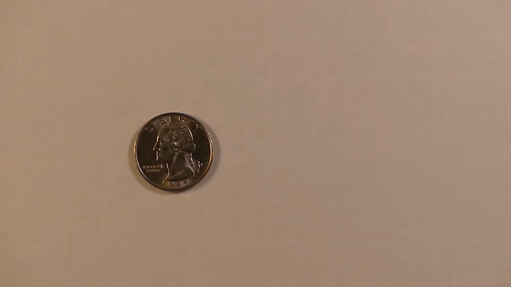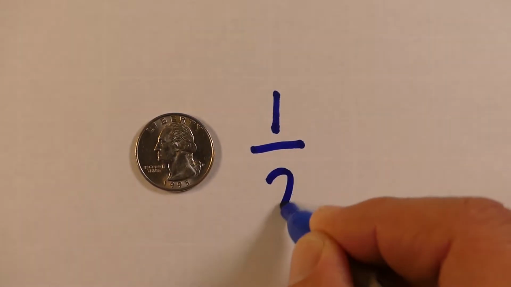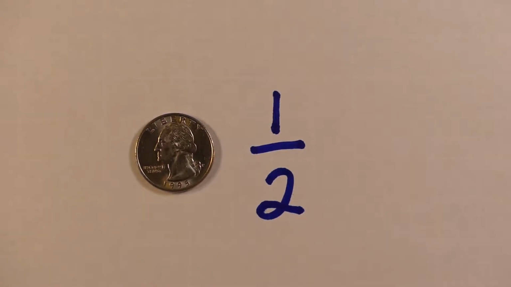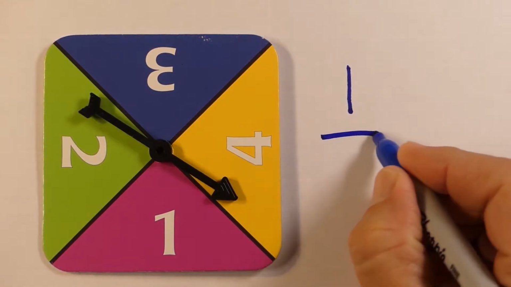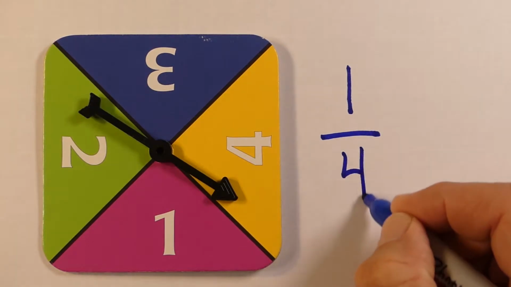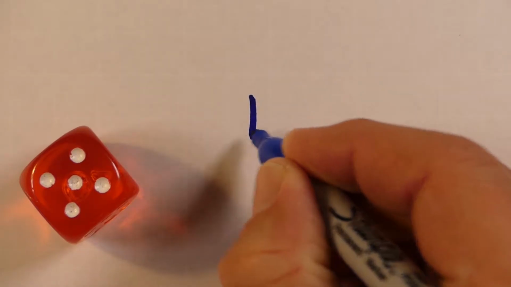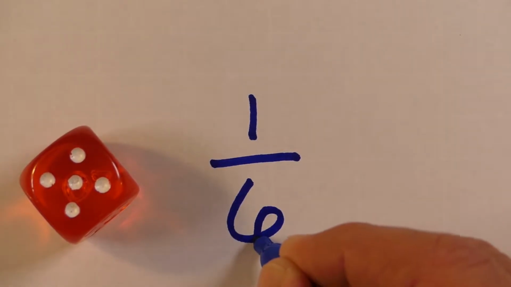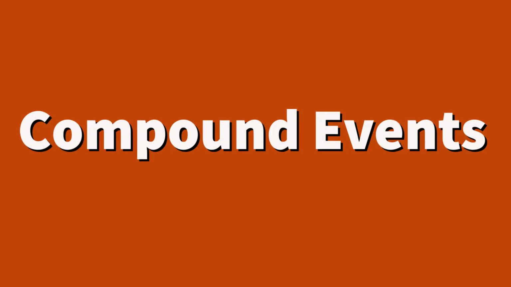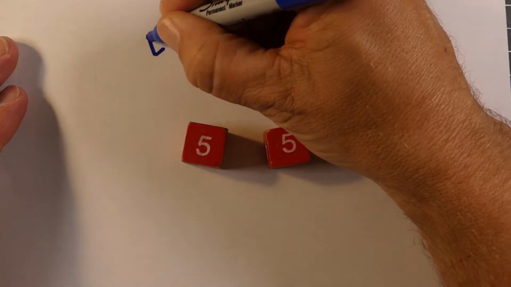A simple event is just one event. It's one tossing of the coin, for example, which would be a 1 out of 2 chance of happening. Or just one time spinning a spinner, we would have a 1 out of 4 chance of getting the number 4. Or just one time rolling a number cube, and we'd have the probability of getting a 5, 1 out of 6.